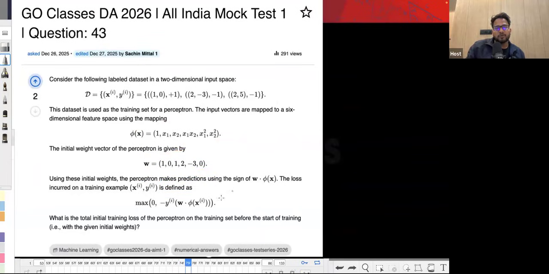So you're using the perceptron, and perceptron is using this loss function where there's a maximum of, see, if the perceptron is misclassifying something, in that case, this will be negative in case of misclassification. So with the minus, it will be positive, right? If perceptron misclassifies, then this will be negative, and with the minus, it is positive. So basically, if perceptron is misclassifying, then you will take the positive number. If perceptron is classifying correctly, then this is basically positive, so ultimately this is negative. So loss is 0. Okay, maximum is 0. So I think this is an easy question.